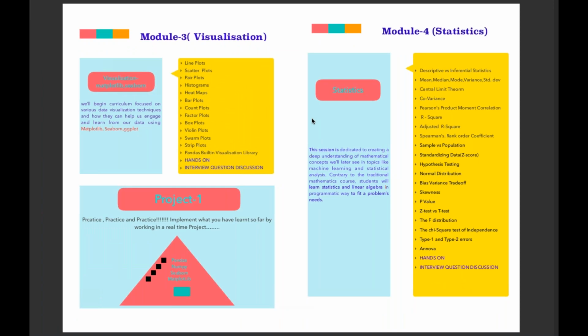The first step is Python: data visualization with Python, NumPy, Pandas, data structures, and other modules of Python, followed by one project based on Pandas and visualization. This ends step number 1. Step number 2 is statistics and machine learning, where you will also get one more project, mostly a machine learning project. All the concepts that we discuss in class, we will immediately implement in a real-time problem project. And in statistics, you can see the topics.